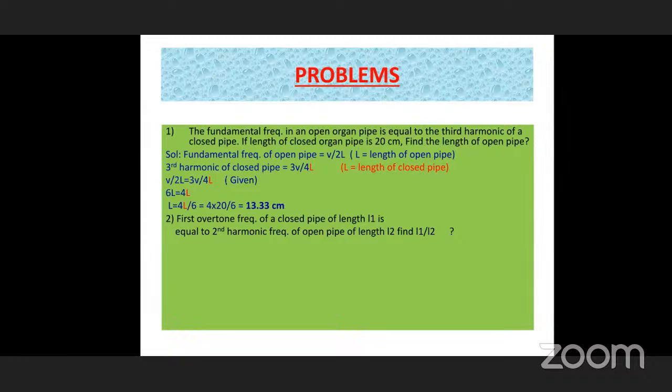In the same manner, this was also given in the NEET examination. The first overtone frequency of a closed pipe of length L1 is equal to the second harmonic frequency of an open pipe of length L2. We have to find L1 by L2, the ratio of the closed pipe length to the open pipe length. These are two different pipes.